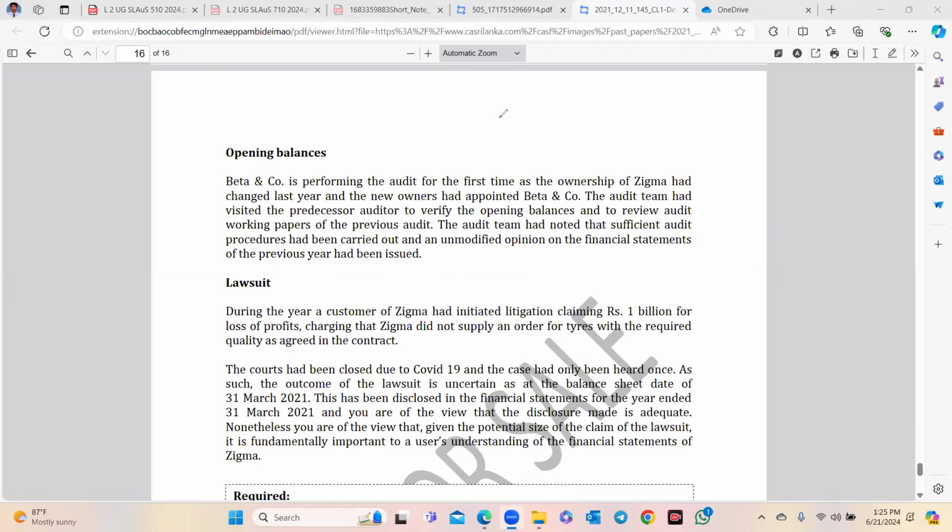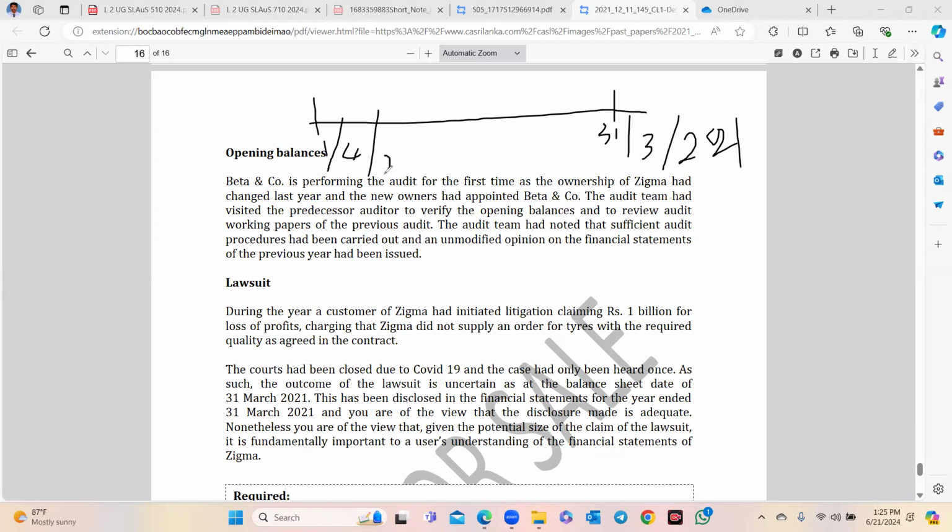31st March, 31st March 2021. Then the opening year, the beginning, what is that? 1st April 2020.